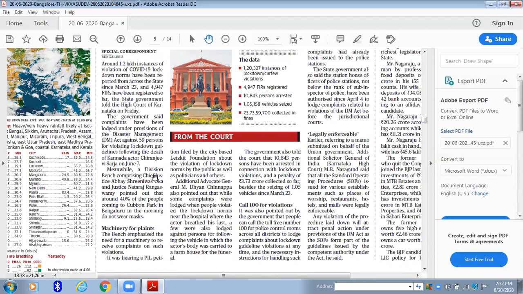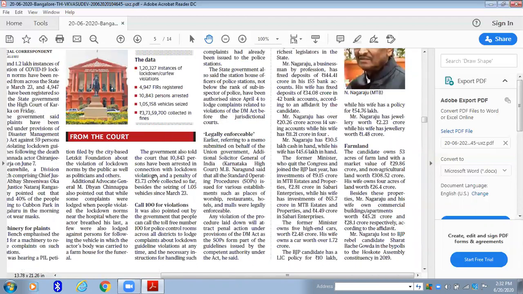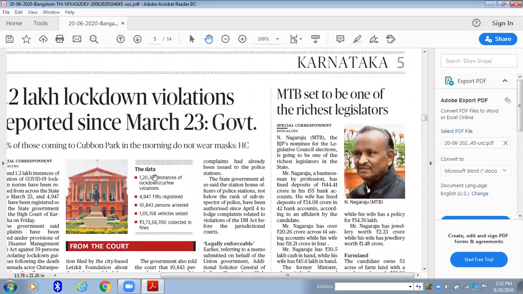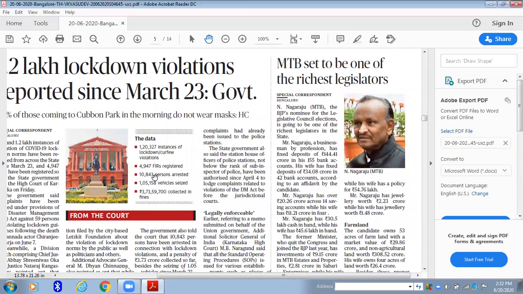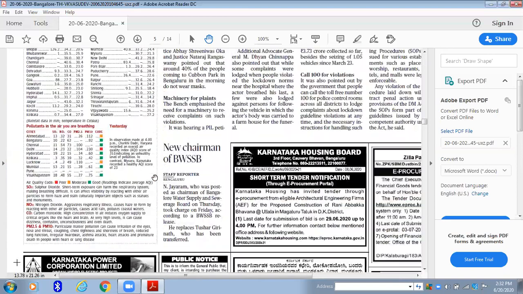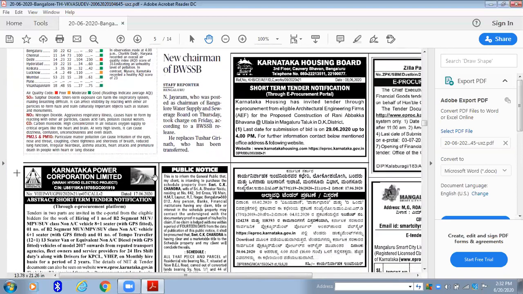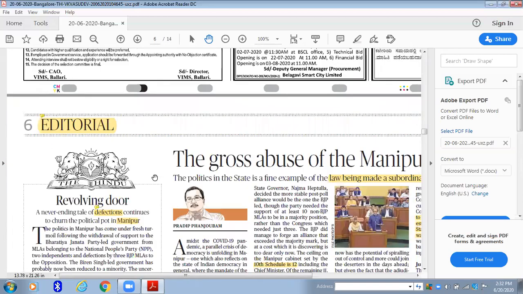If not, then just skip it. All right. Now, MTB is said to be one of the richest legislatures. Again, UPSC is not going to ask about personalities. Straight away skip it. See, like this, in this gap of just 15-20 minutes, you have already read your 5 pages of the newspaper. Okay.